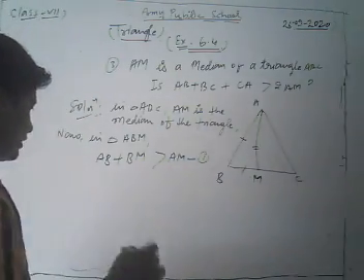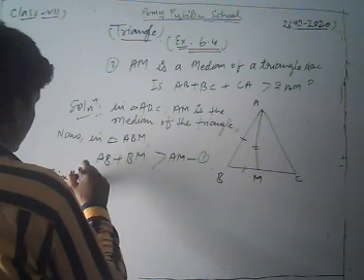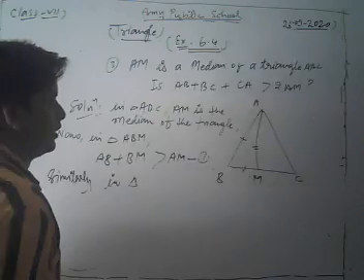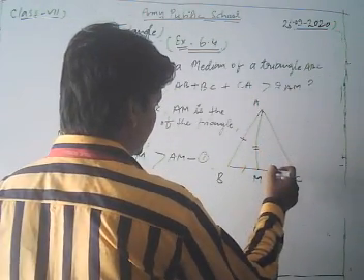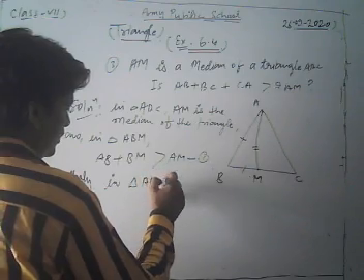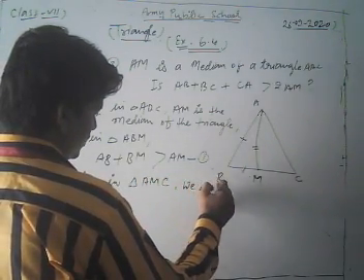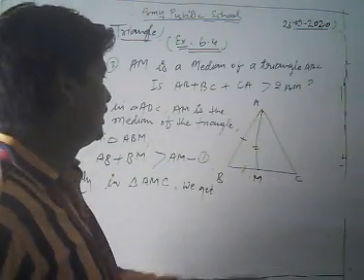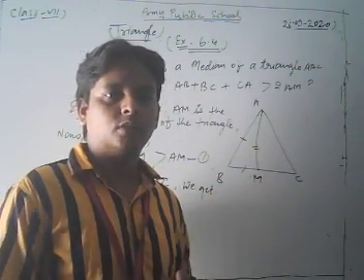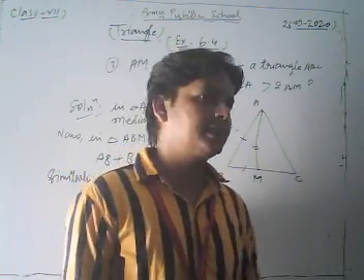Now, similarly in triangle AMC, again we apply the same property: the sum of any two sides of a triangle is always greater than its third side.